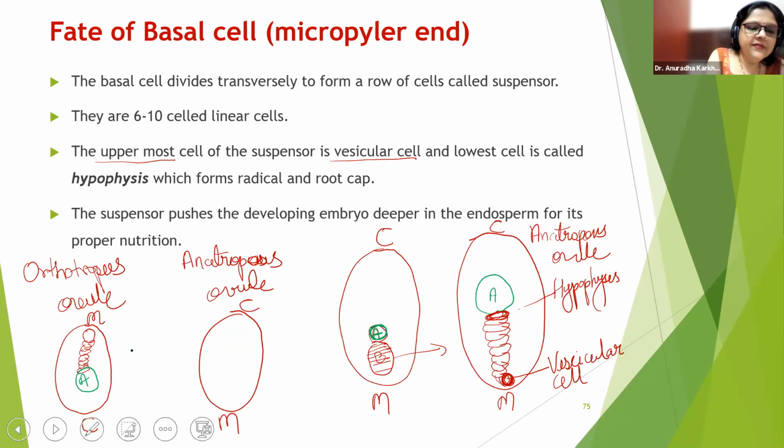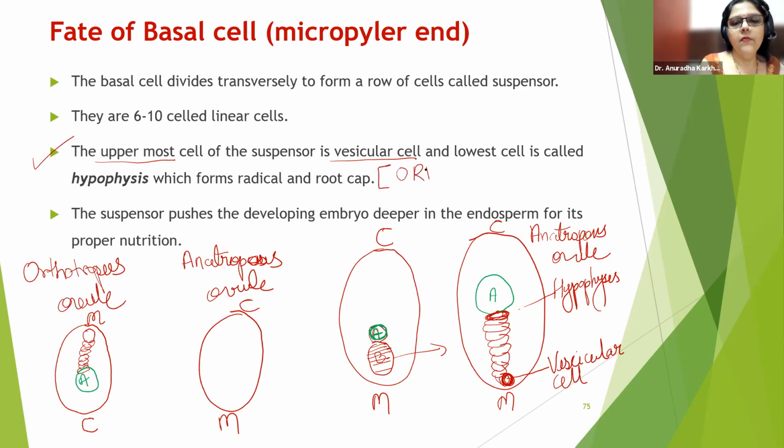See, now the definition of basal and apical has changed. This became straight. From this sentence we are now talking about the orthotropous condition.